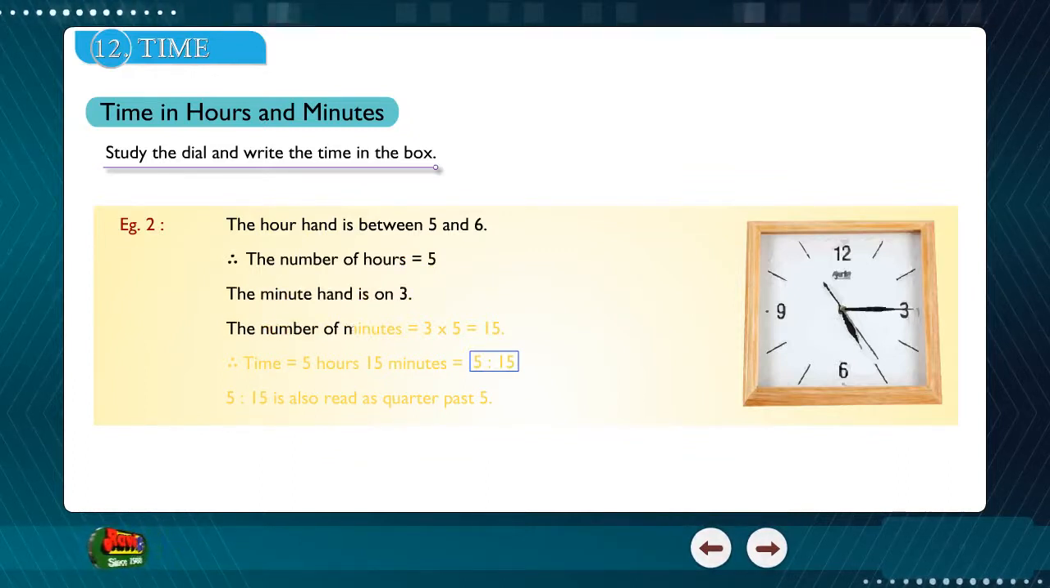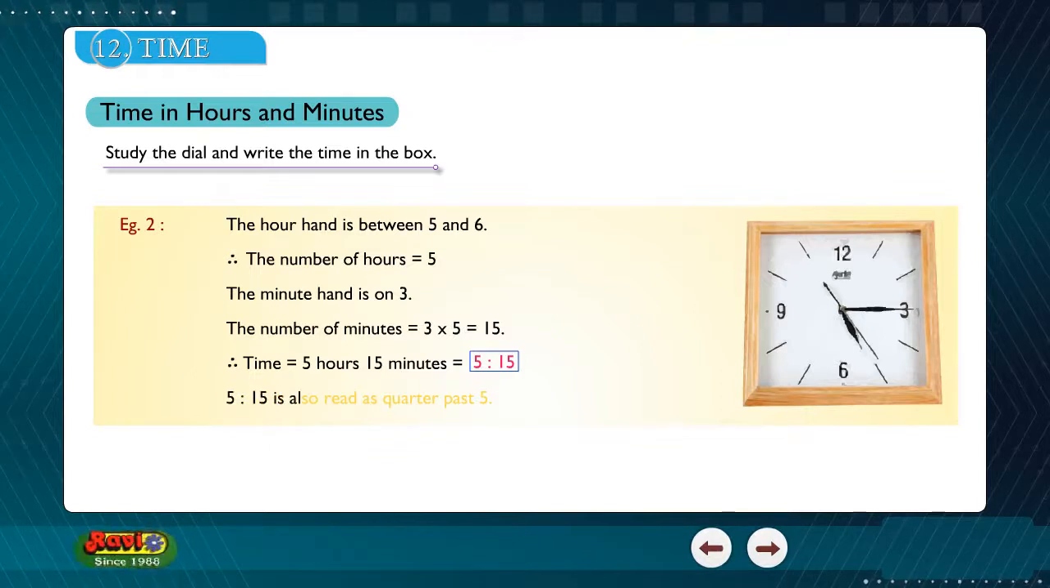The number of minutes is 3 into 5 is equal to 15. Therefore, time is equal to 5 hours 15 minutes. 5 hours 15 minutes is also read as quarter past 5.